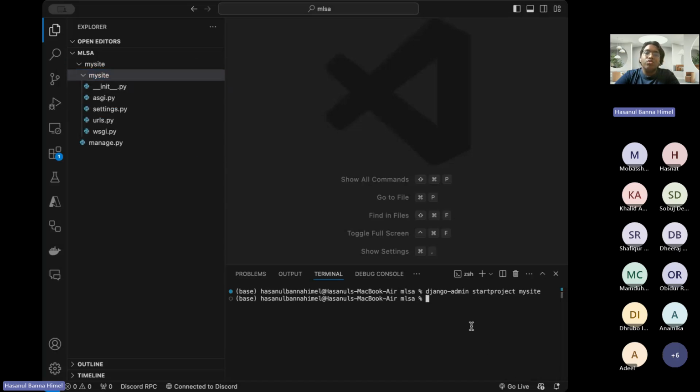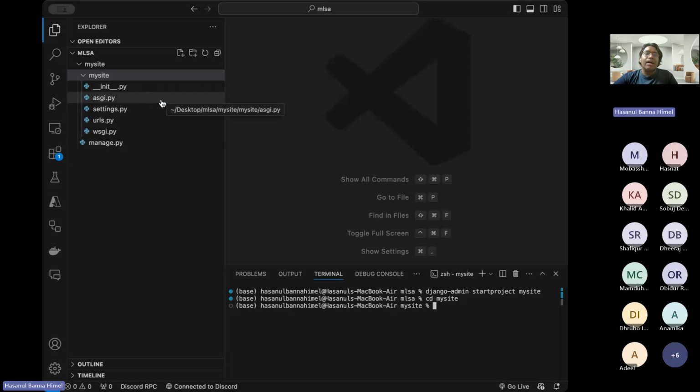Now what we are going to do is enter this my site folder, cd, change directory, into my site. Yeah, we're now in the my site folder. So now before running this, just let me introduce what the things here are.